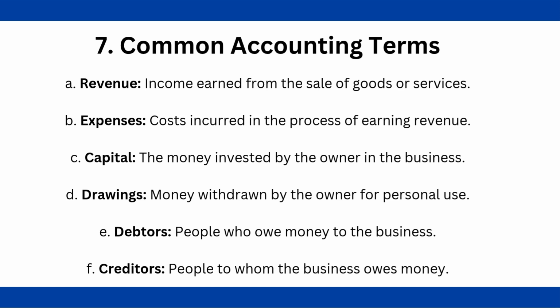Next, we can learn about some common accounting terms such as revenue, which is money earned from selling goods or services. Expenses, money spent to run the business. Capital, money the owner puts in the business. Drawings, money the owner takes out for personal use. Debtors, people who owe money to the business. Creditors, people the business owes money to.